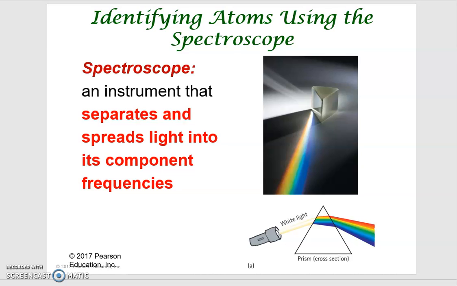But now the difference is that the spectrum produced by the atom is not continuous like we have here. When you have the prism, the light entering the prism is refracted. It is a continuous spectrum. Instead, the spectrum from the individual atom will be distinct, one by one, and not continuous.